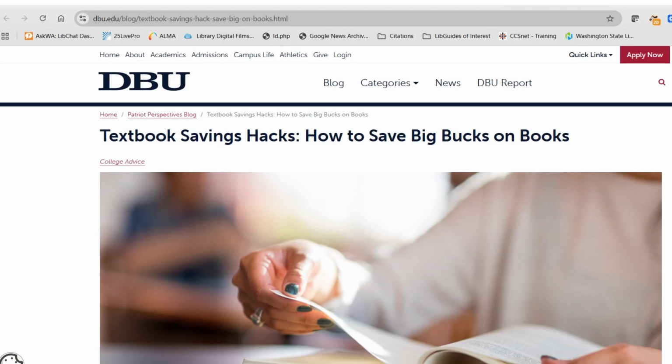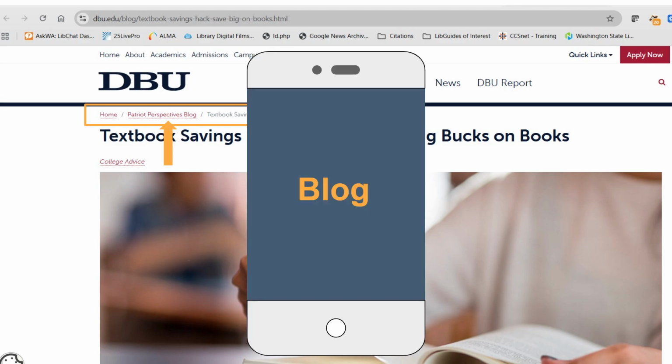Remember that blog from earlier? Besides looking at the URL, I can also look above the article title that I happen to be looking at, and there's a trail that indicates that this content is coming from the Patriot Perspectives blog. So once again, it's confirming it's from a blog.